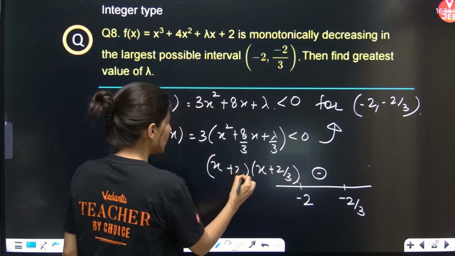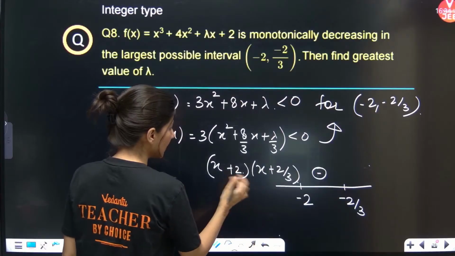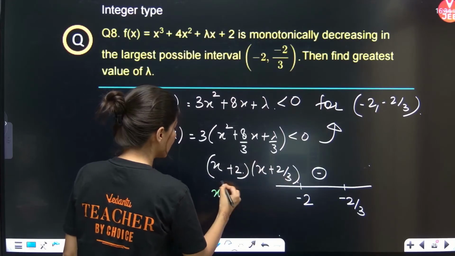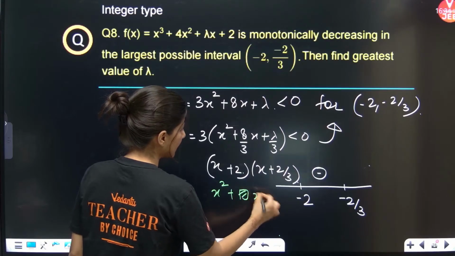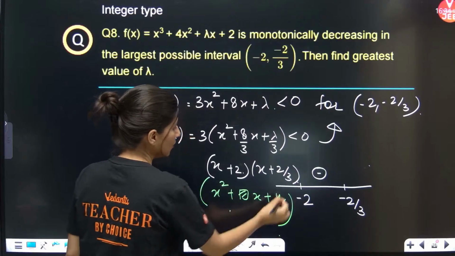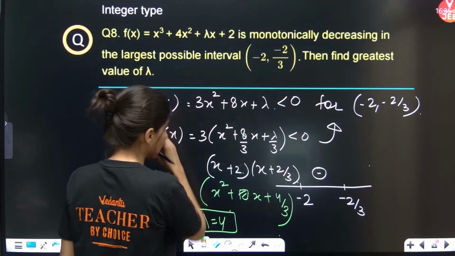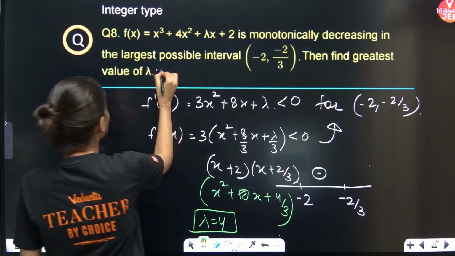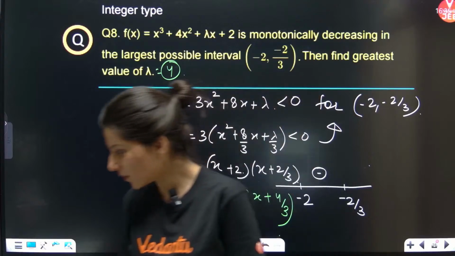So from here you can conclude that the product of roots, if you multiply it, is going to be x square plus something x that I am not interested in, plus 2 twos are 4 by 3. Can you see, lambda by 3 is comparable to 4 by 3, so lambda will be equal to 4. So find out the greatest value of lambda, lambda will be 4. What do you think? Is it an easy question?